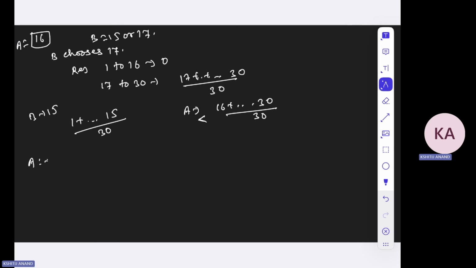What will A do? A will first choose 22. Now if A chooses 22, what will happen? What is the expected payoff for A? The expected payout for A will be 22 plus 23 plus 24 plus 25 up to 30, divided by 30.